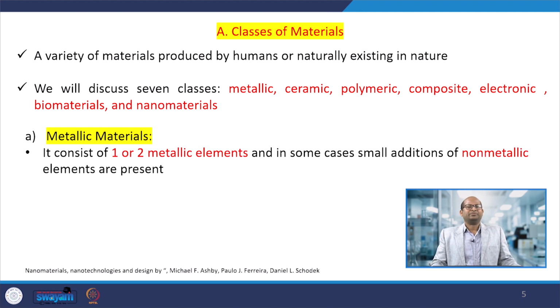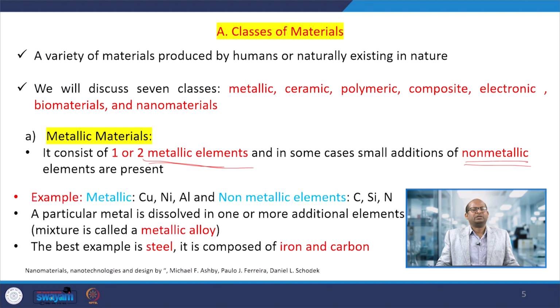Metallic materials, the first one, consist of one or two metallic elements, and in some cases small additions of a non-metallic element or substance to prepare the material. The metal can be any one, cobalt, nickel, copper, aluminum, whatever we need. The non-metallic component may be carbon, silicon or nitrogen.